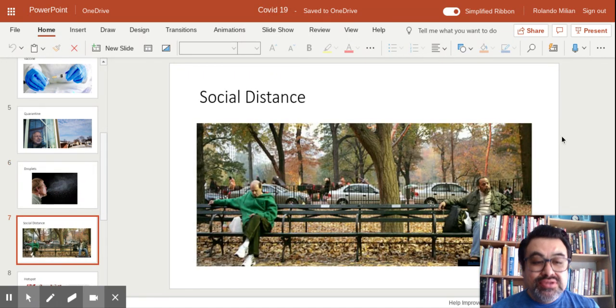Another word that we see is called social distance. And this word is used to indicate that when we go outside, because we want to avoid coming in contact with somebody who is infected with the virus, we need to keep social distance. So that way we are going to be safe.